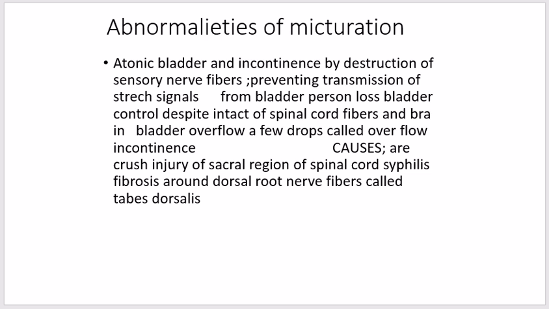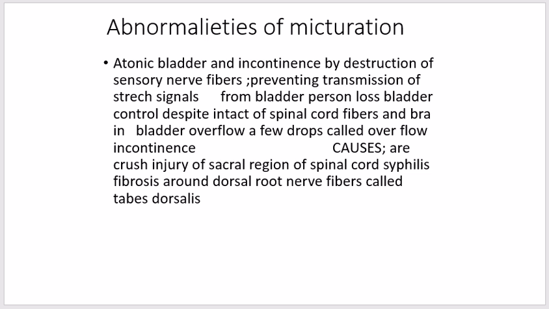When this happens, a person loses bladder control despite intact efferent fibers from the cord to the bladder, and despite intact neurogenic connections within the brain. Instead of emptying periodically, the bladder fills to capacity and overflows a few drops at a time through the urethra. This occurrence is called overflow incontinence.